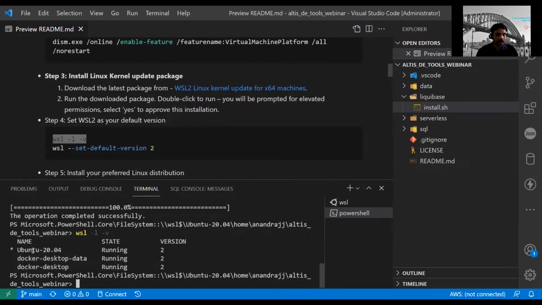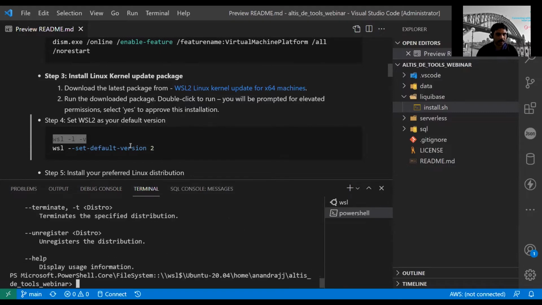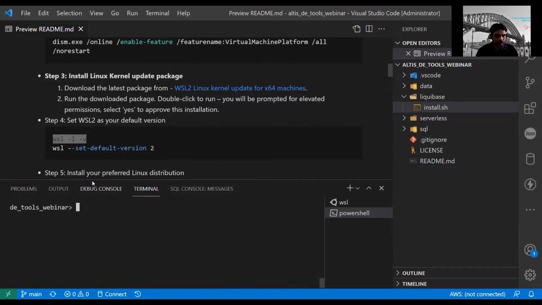In my case, the WSL version is 2. First-time users can do this and then see the version, right? Also set your version to 2.